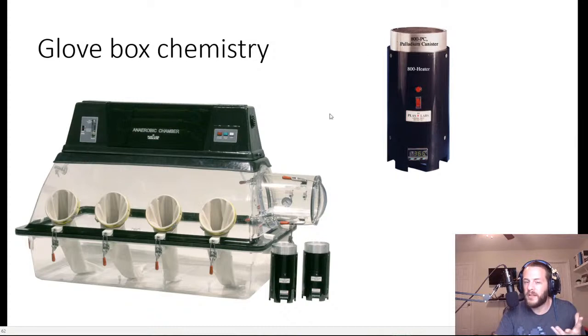Now, it's also not good to have water in your glove box either, but that's why there's this thing up here. This is called a drying train. It's basically like these 3 canisters. You push a button, and it cycles the atmosphere through the drying train, and it's packed with molecular sieves that trap the water. So it's pretty cool stuff. It's a very elegant solution to the problem of air and moisture contamination within an inert atmosphere anaerobic glove box. So just another example of catalysis doing work for us.